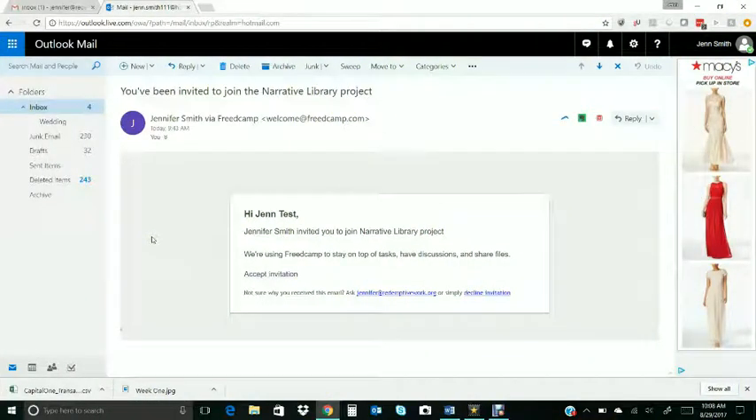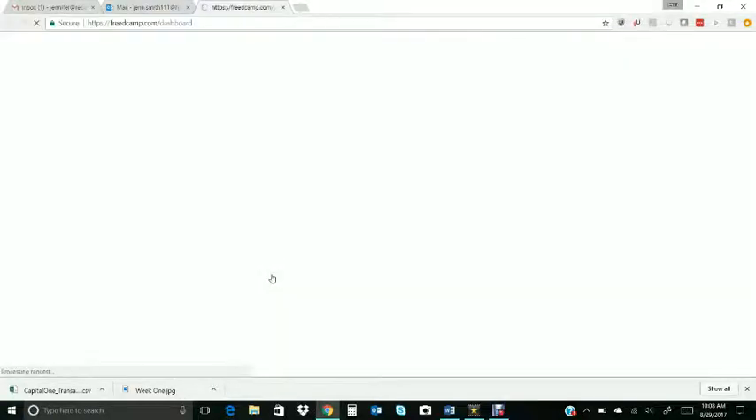Okay, so before you can join, you'll receive an email in your Redemptive Work email that just says you've been invited to the Narrative Library Project. Go ahead and open up that email and you'll see a link that says Accept Invitation. Click on that and it'll open Freedcamp in another tab. Just give it a second to load.